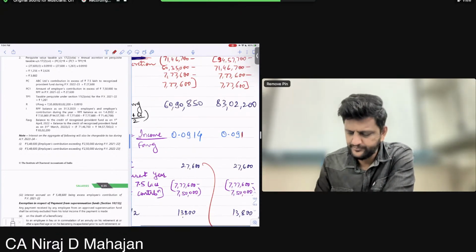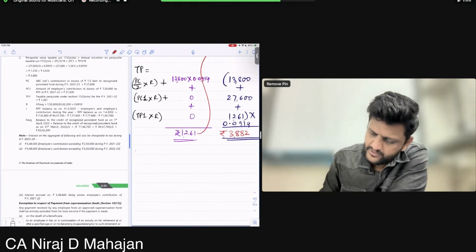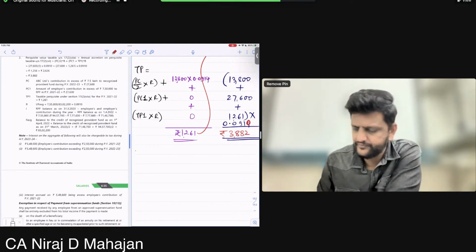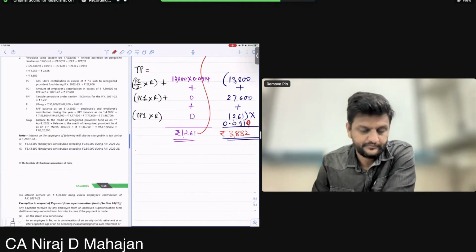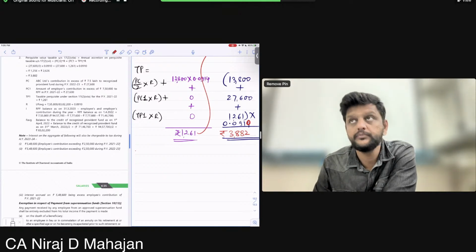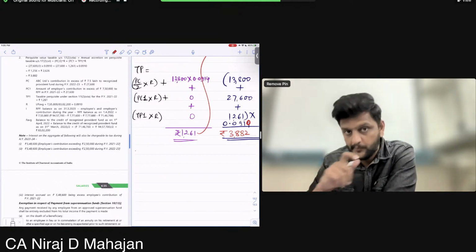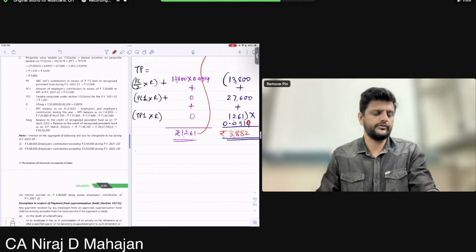Will that do? Understood? Okay, the rate of interest is a little bit different. 910 or just 91. Understood, Ilya? Done, all of you? 3882 is okay now? Matching? Khushbu, Mansi, Nitin, all of you.